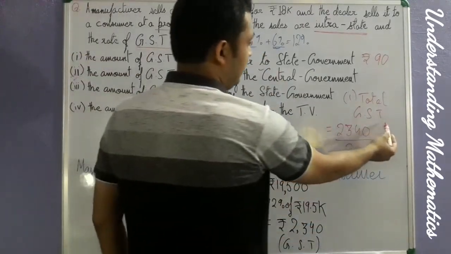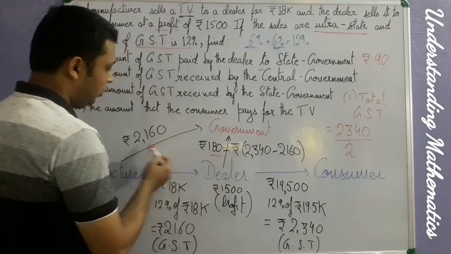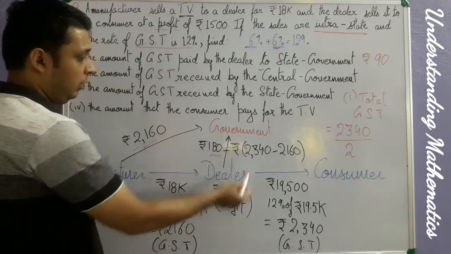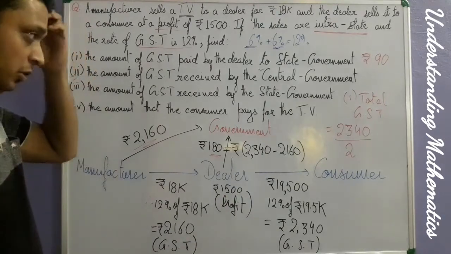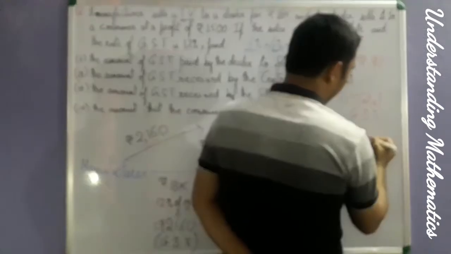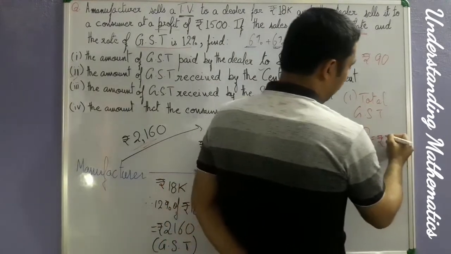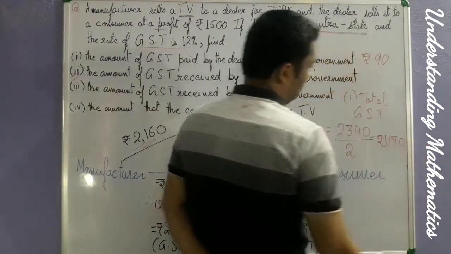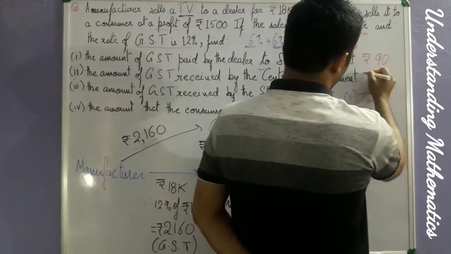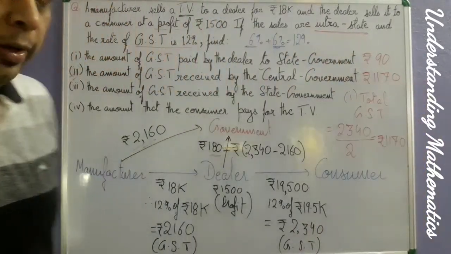So total GST is calculated, you know how? Because this much GST goes from the manufacturer and this much GST goes from the dealer. Clear? If you add it, you will get 2340. Then you divide it so that it can be paid to the central and the state government. You divide by 2 and you will get 1170. Just go through it. Clear? So the answer to this question is rupees 1170. I hope the point is clear now.